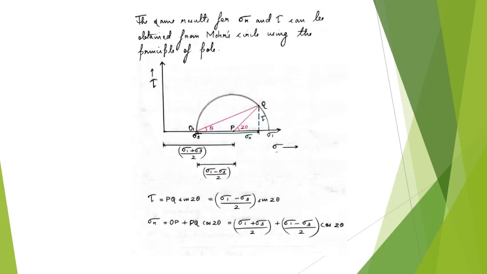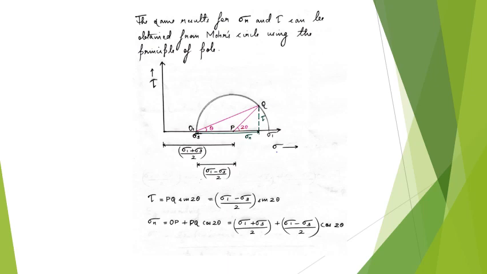Now, we considered the failure wedge, and then we found the forces sigma n and tau by resolving the forces normal and parallel to the plane PR. So that is one way of finding sigma n and tau acting on the rupture plane. The other way to find the shear stress and the normal stress, that is tau and sigma n, acting on the rupture plane, is by drawing the Mohr circle directly.